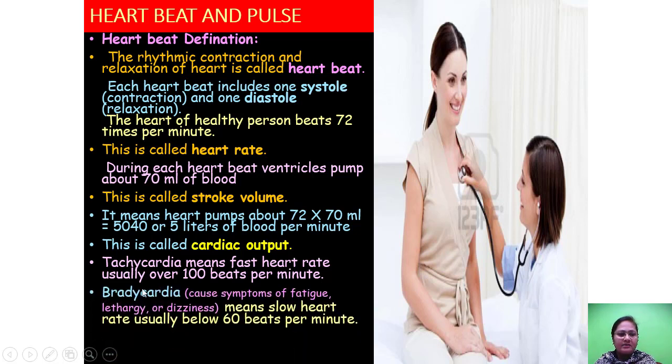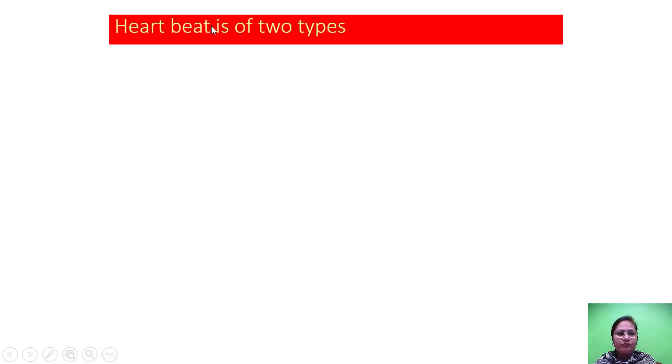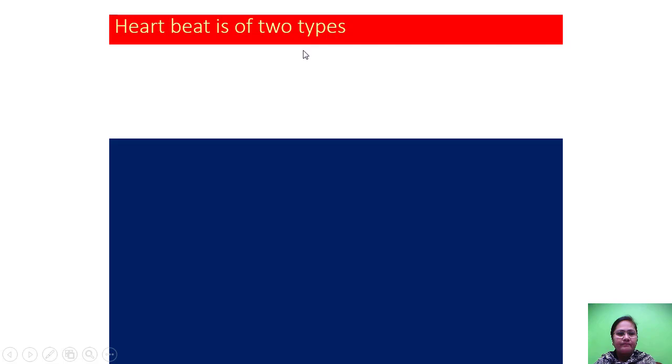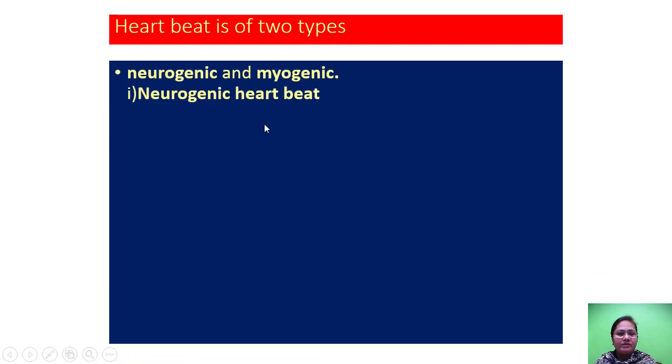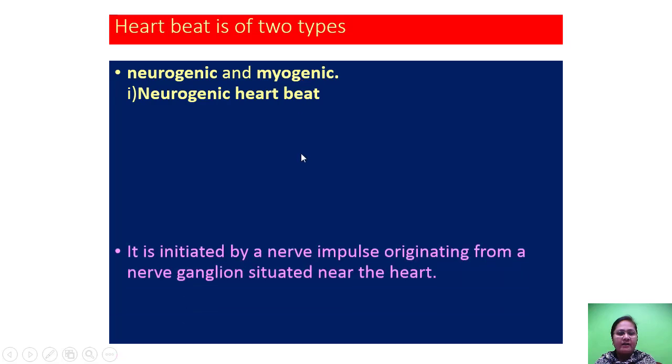Bradycardia means a slow heart rate, usually below 60 beats per minute, and it causes symptoms of fatigue, lethargy or dizziness. It is called bradycardia. Then heartbeat is of two types: neurogenic and myogenic. Now what is neurogenic heartbeat?